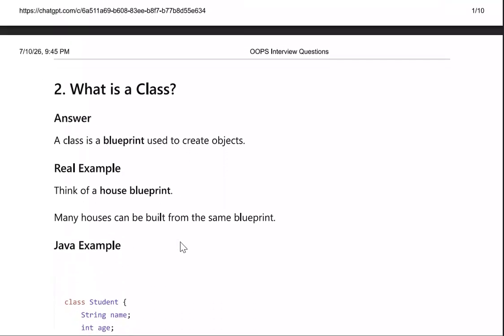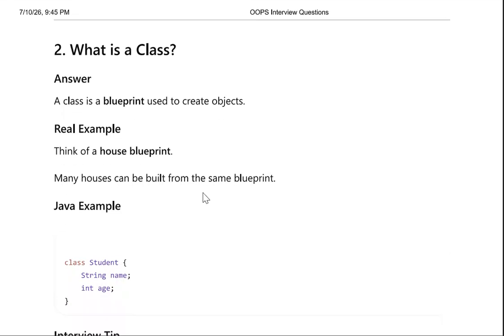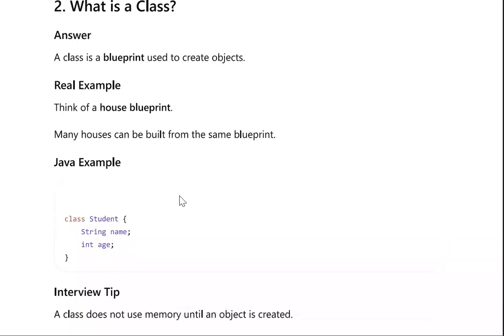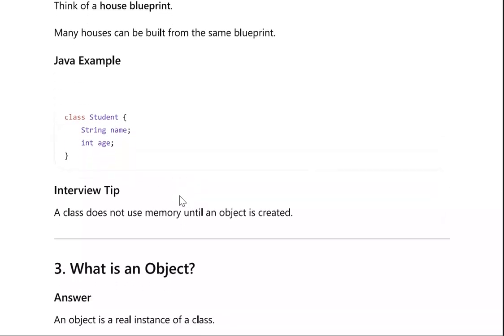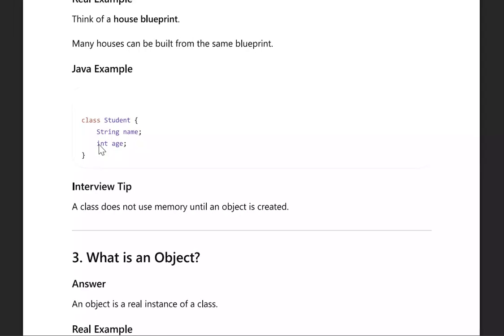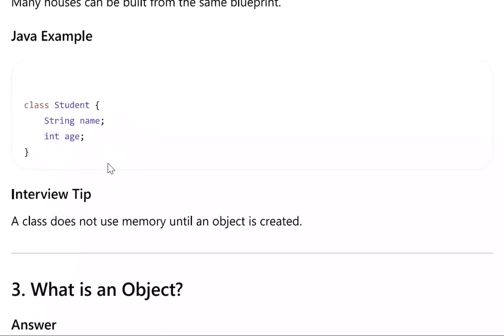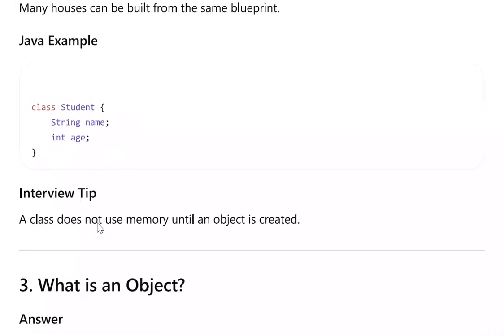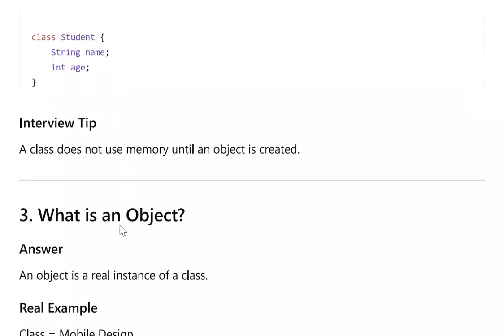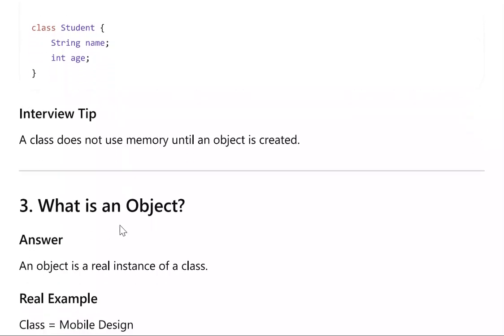What is a class? A class is a blueprint used to create objects. Real example: think of a house blueprint. Many houses can be built from the same blueprint. Java example: class Student, String name, and the second variable is age, integer age. A class does not use memory until an object is created.